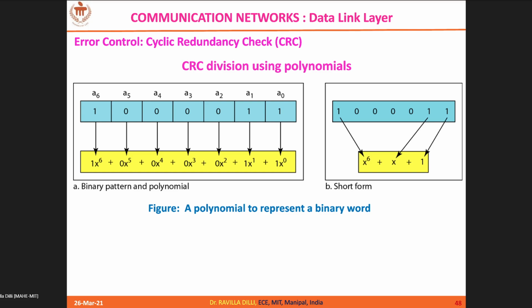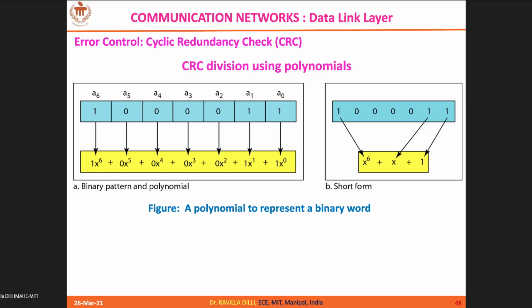So you see here, 1000011. I have this bit stream. So the equivalent polynomial I can represent like this. I'm talking about the second notation. The rightmost bit is the LSB, which is the x power 0 term. The next bit is the x power 1 term, and the next bit is the x power 2 term. You can see here x power 2, x power 3, x power 4, x power 5 terms are zeros, so you can skip them.